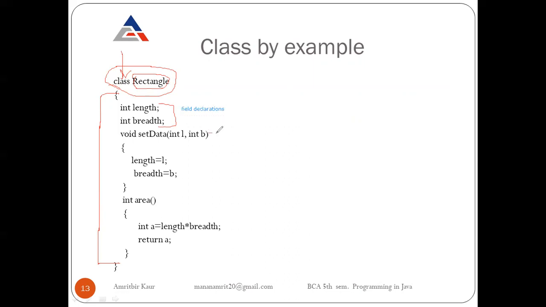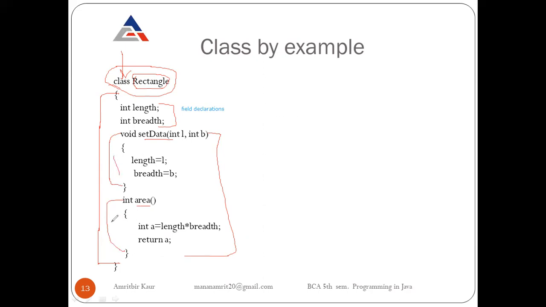Then in the class there is method declaration. Void setData is one method. Int area is our second method.